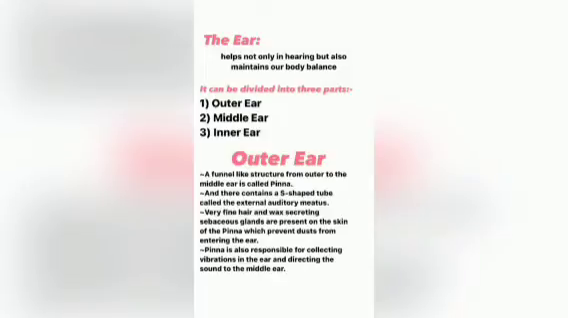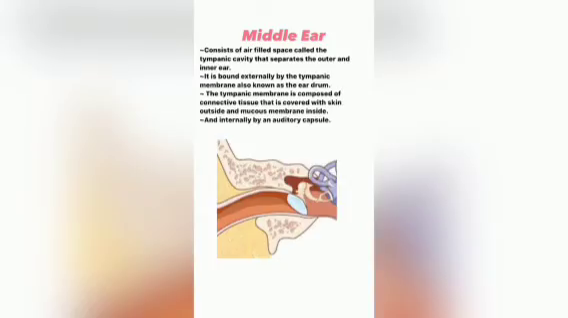In the outer ear, there is a funnel-like structure called the pinna, and an S-shaped tube called the external auditory meatus, leading to the middle ear. There are very fine hairs and wax-secreting sebaceous glands present on the skin of the pinna, which help in preventing dust from entering the ear. The pinna is also responsible for collecting vibrations in the air and directing the sounds to the meatus, extending to the middle ear.